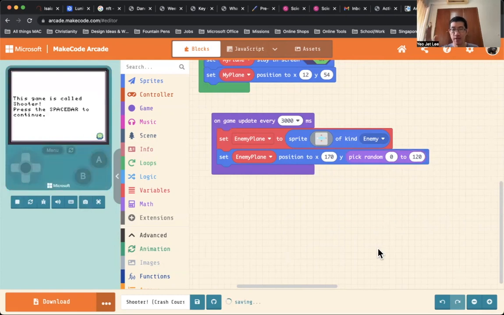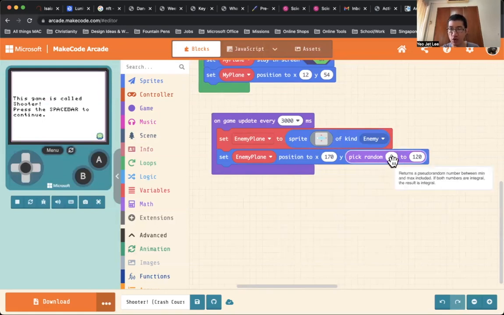Okay, children, I hope you guys are still catching up here, right? So in this case, every 3 seconds, there'll be an enemy plane that is being created, and the enemy plane will be randomly distributed along the position of y equals 0 to 120. But the x will always be the same. But y will be from the range of 0, which is on the top, to 120 at the bottom.